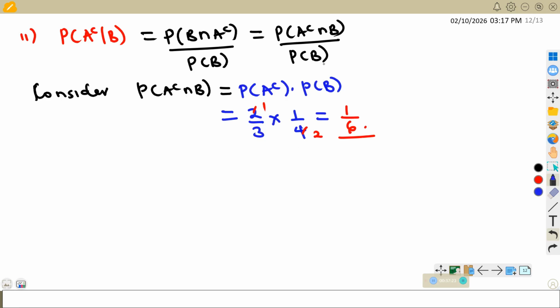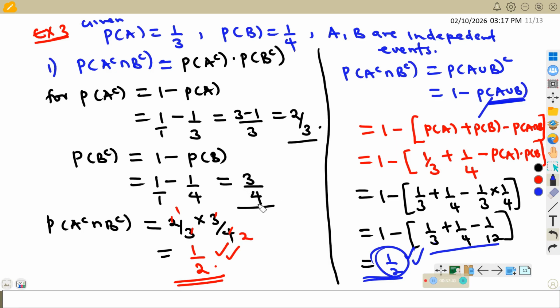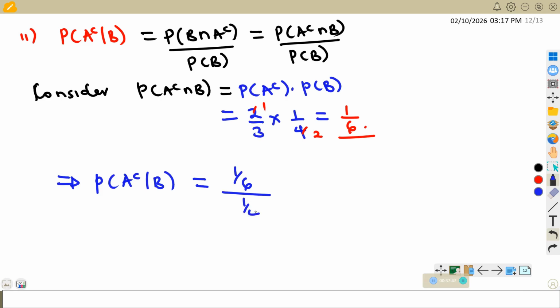So let us now substitute it there. This will imply probability of A complement given B will be the same as A complement intersection B, which is 1 over 6, divided by probability of B, which is a quarter. So let us simplify this, where 1 over 6 divided by 1 over 4.